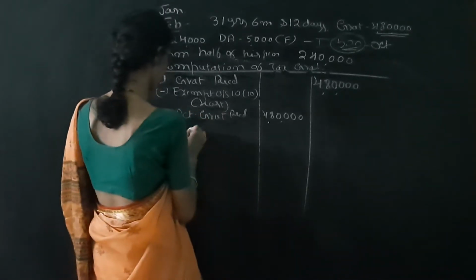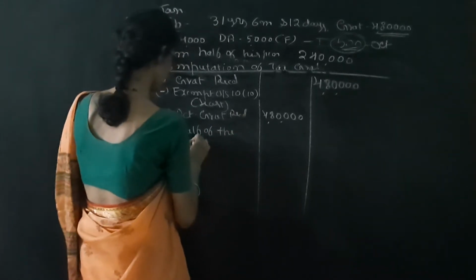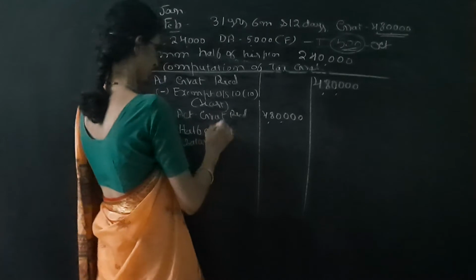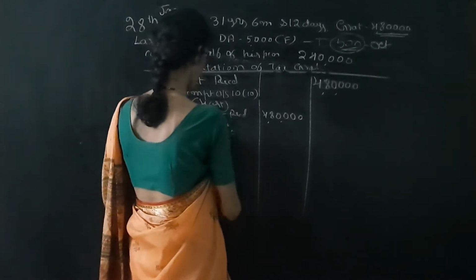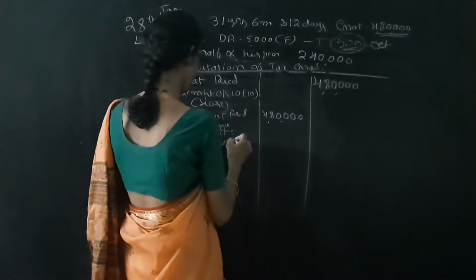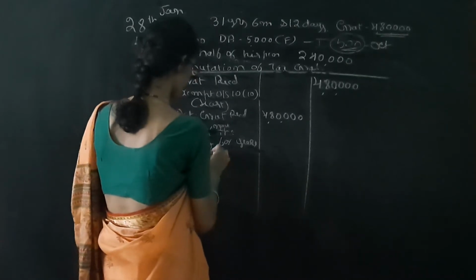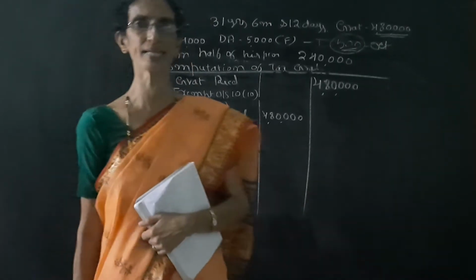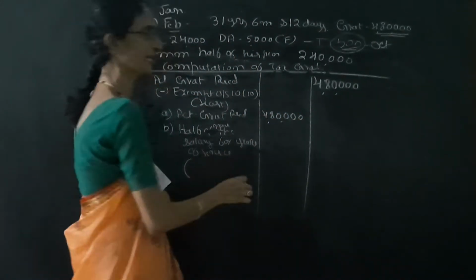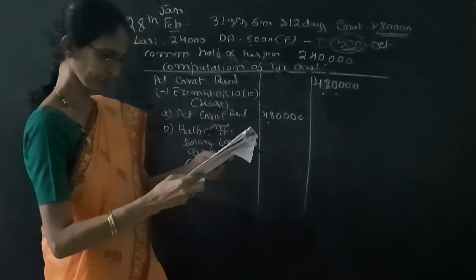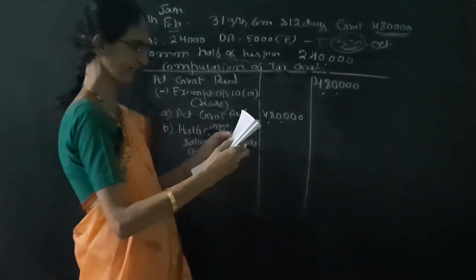So here the second rule is half month salary for the completed years of service. Half month salary for the completed years of service. So we already calculated his salary, that is 23,700.